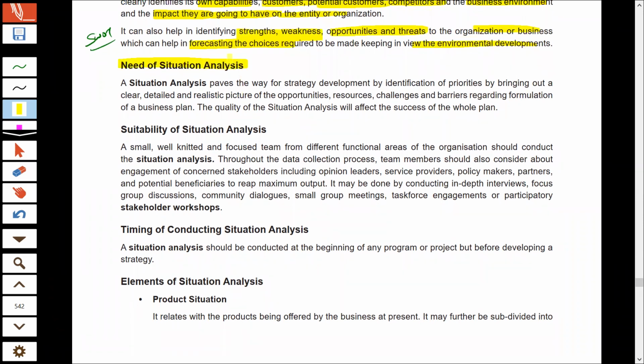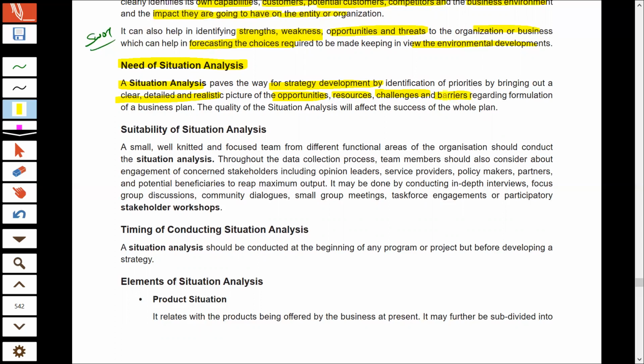Now, why is situation analysis needed? As I already told you, situation analysis is something that paves the way for strategy development. If you do proper situation analysis, you will get a clear picture about what the present situation is. You will get a realistic picture about what challenges are there in the organization environment, what are the opportunities that the organization has, what are the internal resources and constraints that an organization is facing.